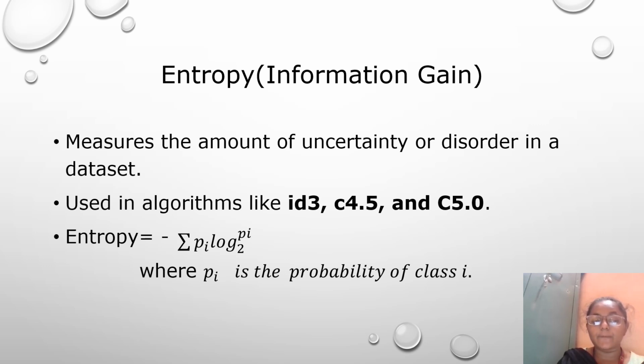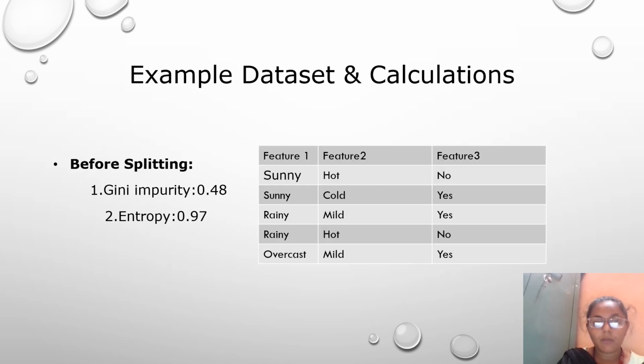Entropy is used to compute information gain, which helps in deciding the best attribute to split in decision trees like the ID3 algorithm. Example data set: here feature 1, feature 2, feature 3 are some examples. Feature 1: sunny, rainy, overcast. Feature 2: hot, cold, mild. Feature 3: yes or no, which are the class labels.